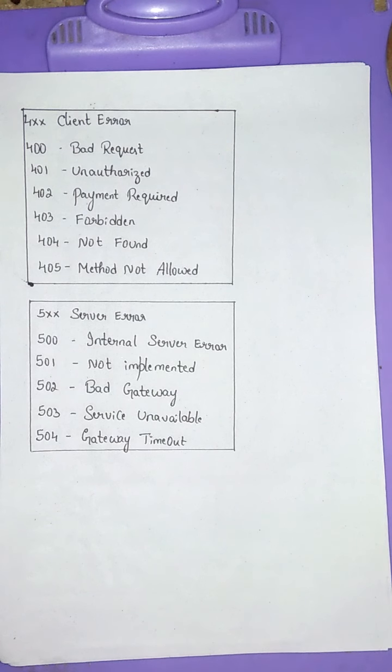This is all about HTTP status codes and the major or commonly known status codes of all the different 5 kinds of categories.